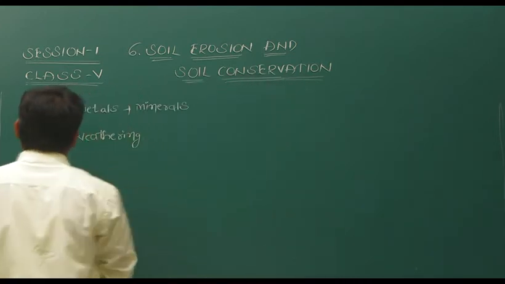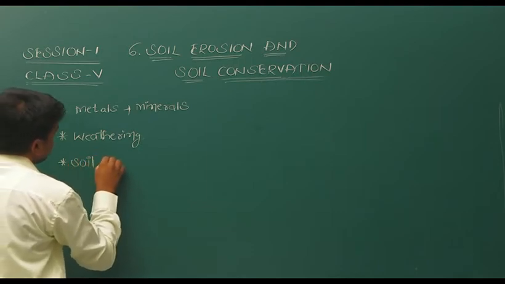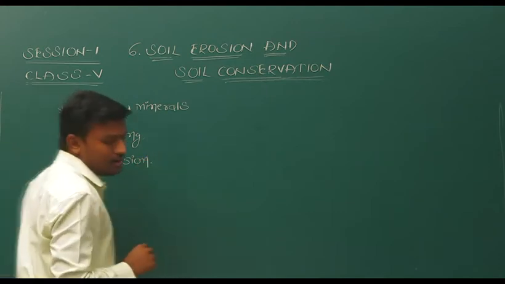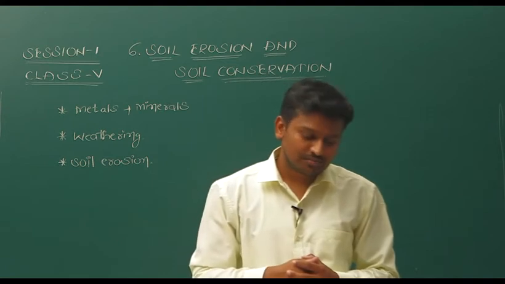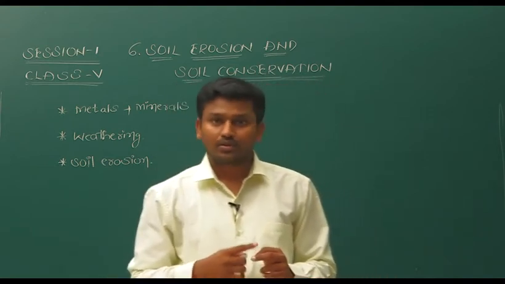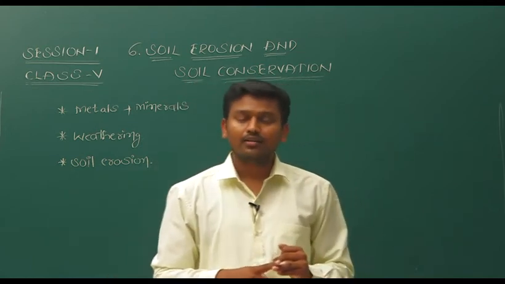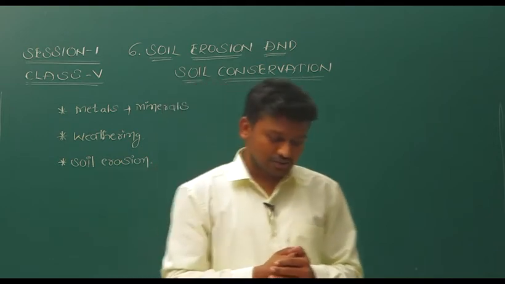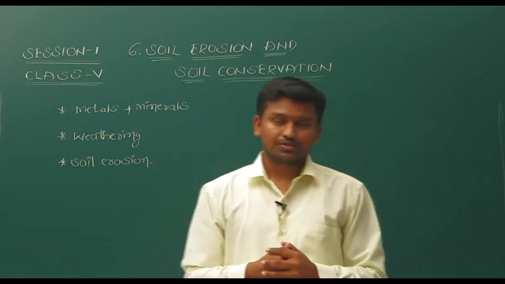What is that? Soil erosion. And what causes this soil erosion? As I said, running water, wind and rainwater and the speed of the wind, all these cause soil erosion.